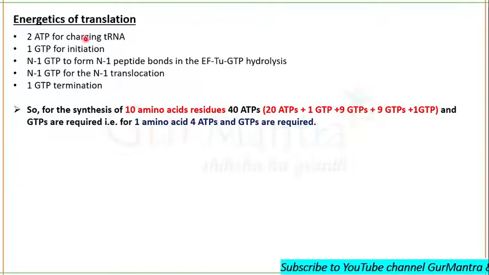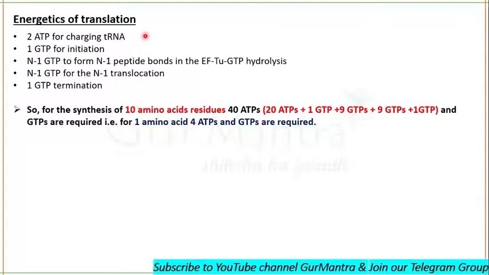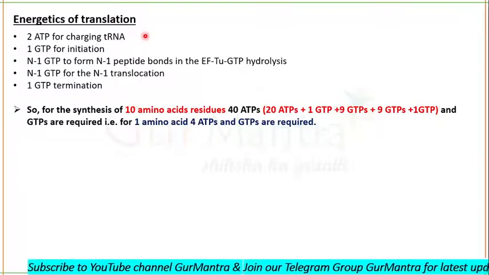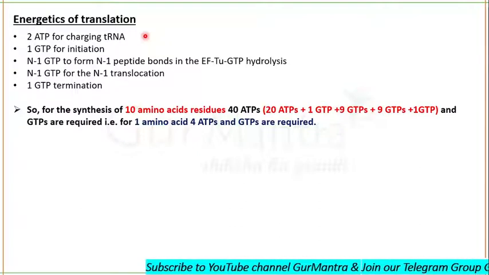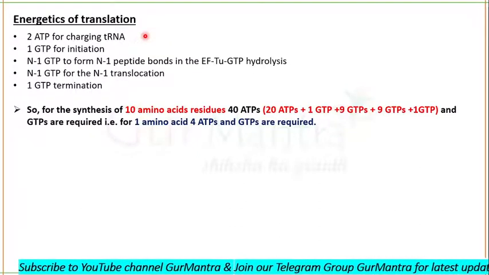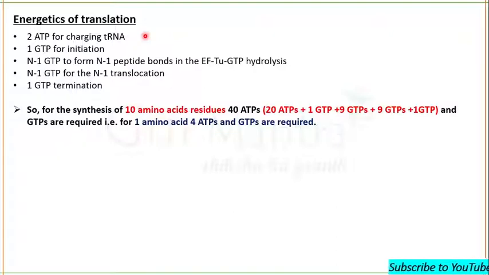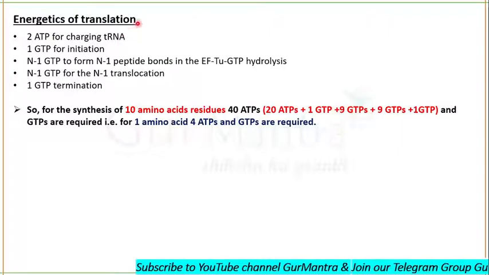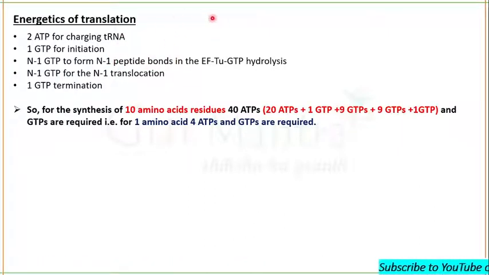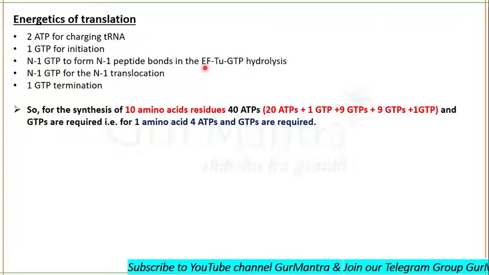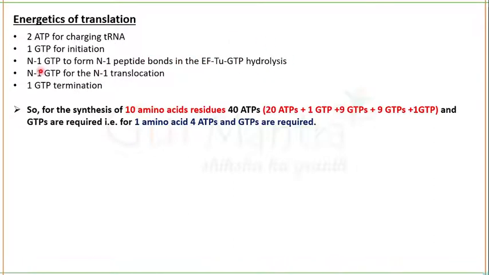So here is the translation energetics. We require 2 ATP for the charging of tRNA. Actually 2 ATP equivalents. During charging of tRNA, ATP will be converted into AMP. If ATP is converted to ADP, it is 1 high-energy bond, and if ATP is converted into AMP, it is 2. So 2 ATP equivalents are required for the charging of tRNA, and one GTP for the initiation. The peptidyl transferase reaction for peptide bond formation does not require any energy, but the EF-Tu GTP hydrolysis does require energy.